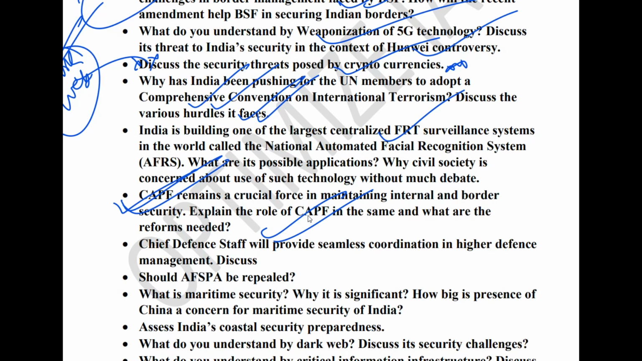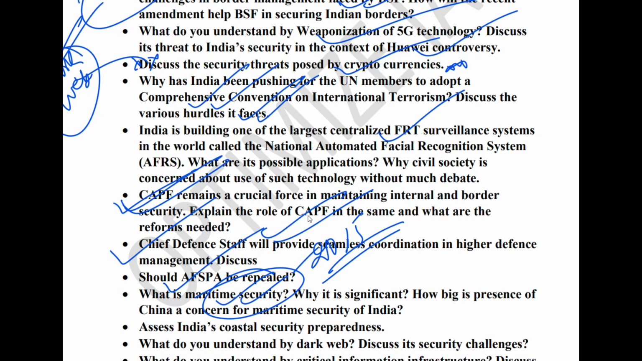Okay, next is the Chief of Defence Staff, CDS, because CDS has been in news for the last 2 years. The new CDS has not been appointed yet, so in that context this topic is in news, so you can prepare this topic. Next is, should AFSPA be repealed? Although this question was asked in 2015, it's a very important question, so it can again come in the exam. Next is the topic of maritime security. Maritime security is very important this year. Mostly a static question will come, and they can ask you something related to drug trafficking and maritime security, or the threat of China in terms of maritime security. So please go through the mains master notes of border management if you want to prepare this topic.